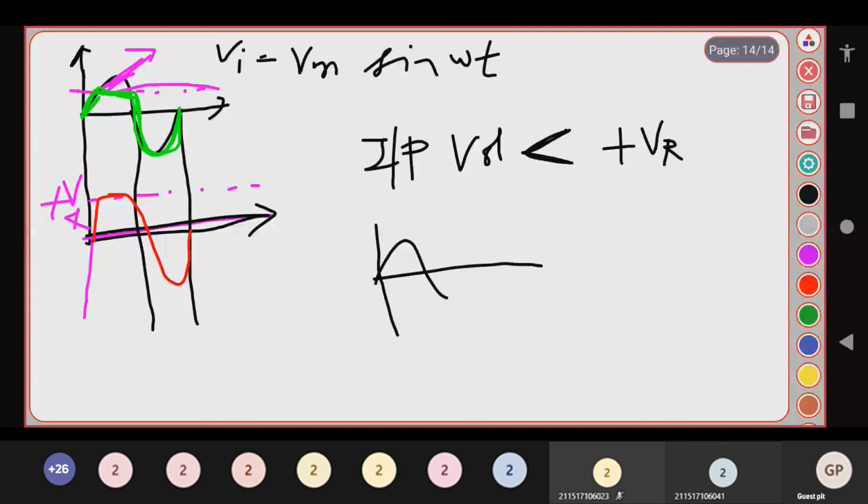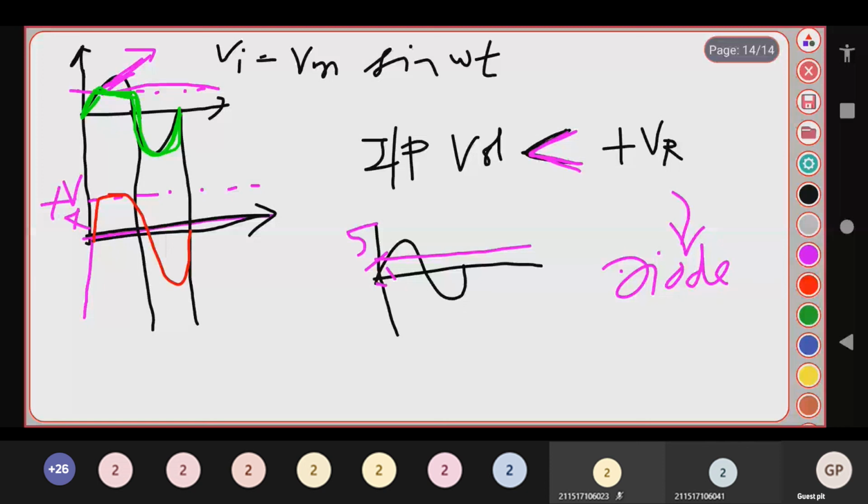The input voltage at this point is 0 volt, 1 volt, 2 volt, and the input voltage keeps on increasing like this. When the input voltage is less than VR, the diode acts as what circuit? Your diode is closed. Means your diode acts as a short circuit. If the diode is a short circuit, you will get the output.